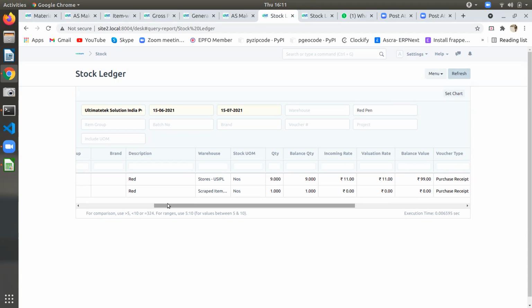No, sir. It is directly going to the scrap. So what to do with this scrap? Scrap will be a loss. So where will it show that this is a loss for me? It will be showing in the scrap warehouse, showing as a stock. When you liquidate it, then you have to enter it.